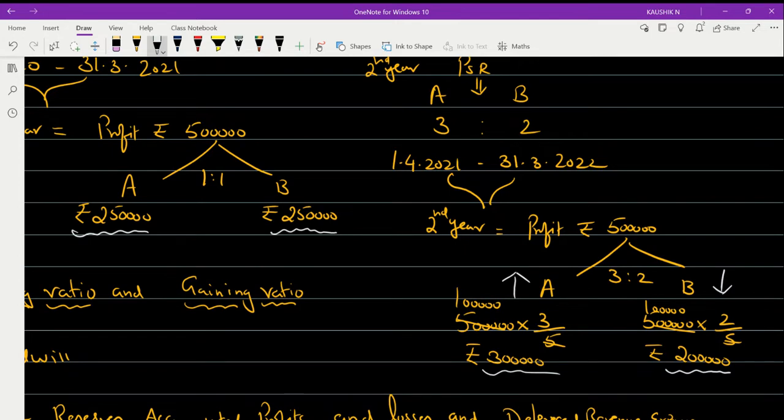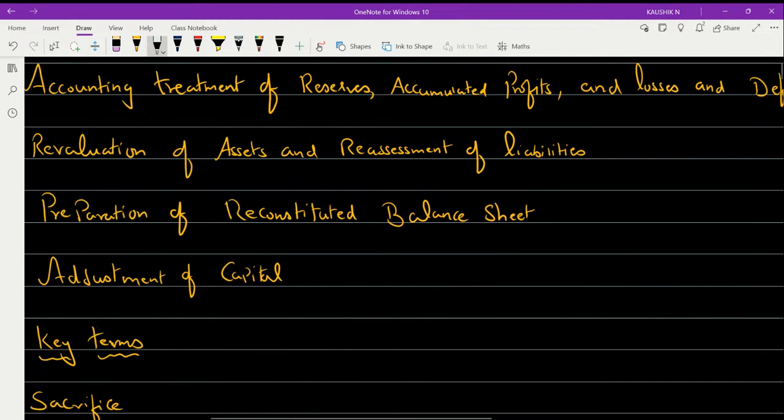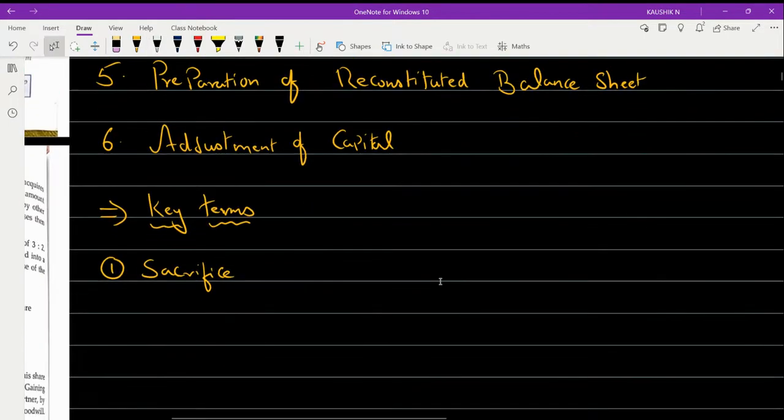That means B has sacrificed 50,000 rupees from his profit for the sake of the change that has happened between these two partners. So this is what we call sacrifice. I hope I made it very clear to you what the term sacrifice is. Any doubt with respect to the term sacrifice?